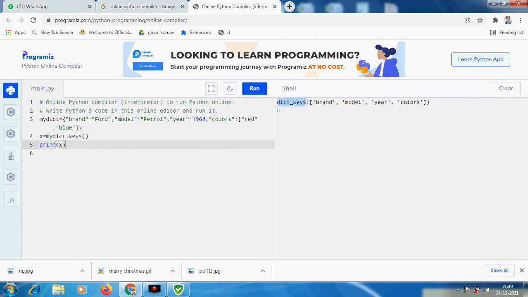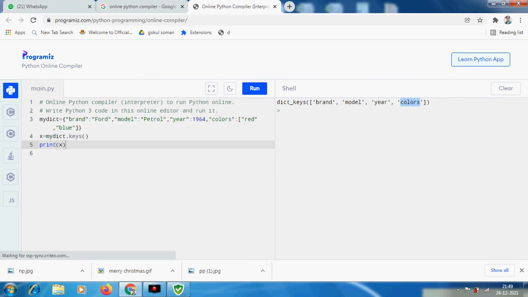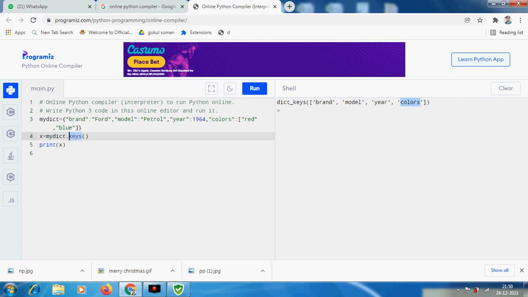Going to check what is going to happen. These dictionary keys are written here: brand, model, year, and color. Only names of keys appear here, not the values. That is the usage of this dot keys function.